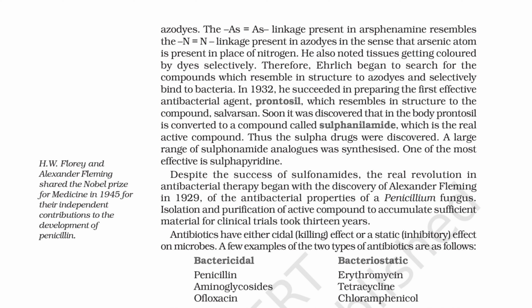He also noted tissues getting colored by dyes selectively. Therefore, Ehrlich began to search for the compounds which resemble in structure to azo dyes and selectively bind to bacteria. In 1932, he succeeded in preparing the first effective antibacterial agent, Prontosil, which resembles in structure to the compound salvarsan.